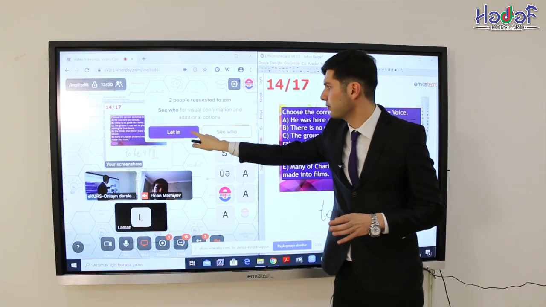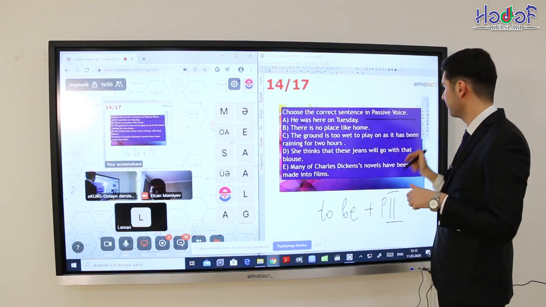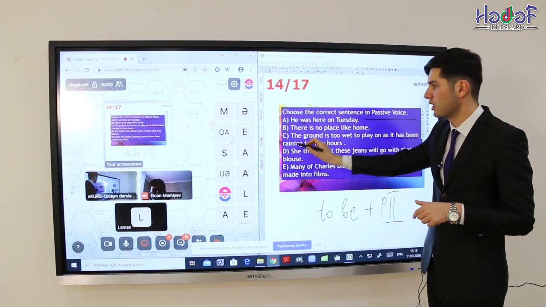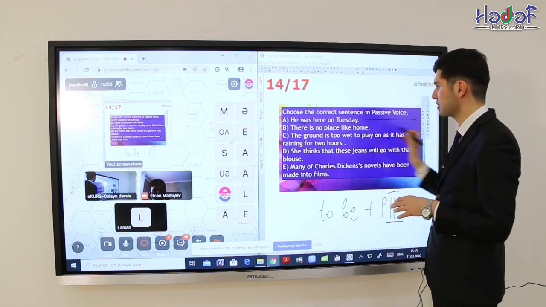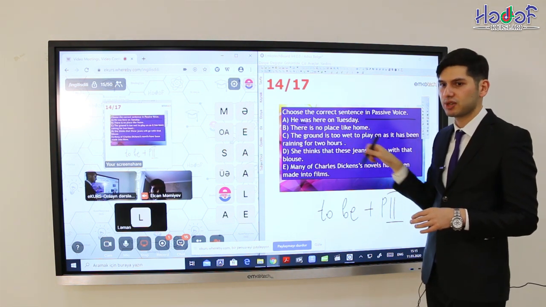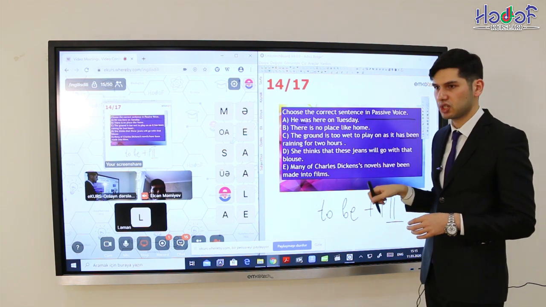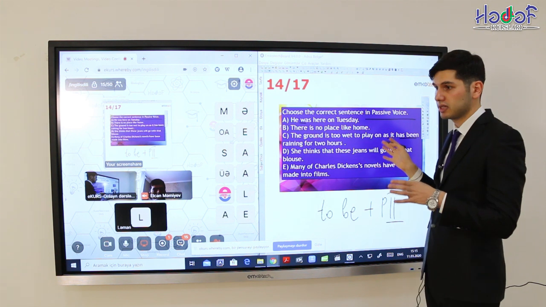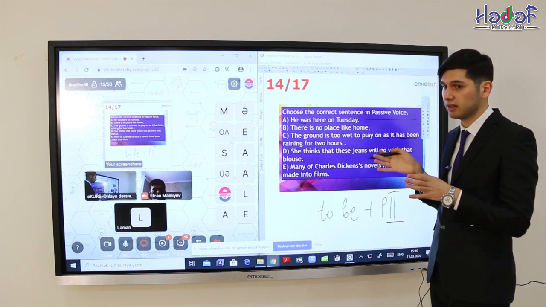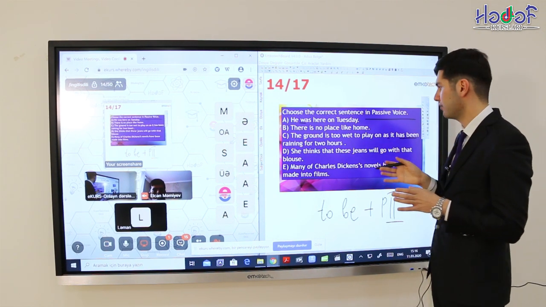But don't forget that in passive voice, after has been should be used not participle one, we use participle two. So, has been raining. This is the active voice. This is the present perfect continuous. That's why this is not passive voice. This is not participle two because rain cannot be used in passive voice.